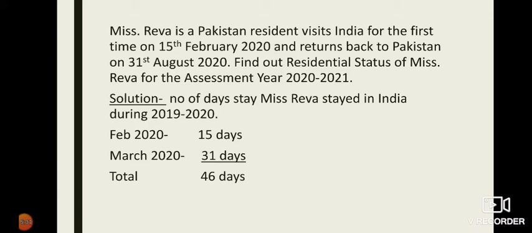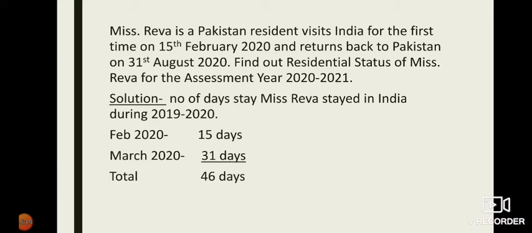One question that arises: Miss Reva has left again to Pakistan in the month of August, but can we count all the months after March? No. Can we count April month while calculating number of days?